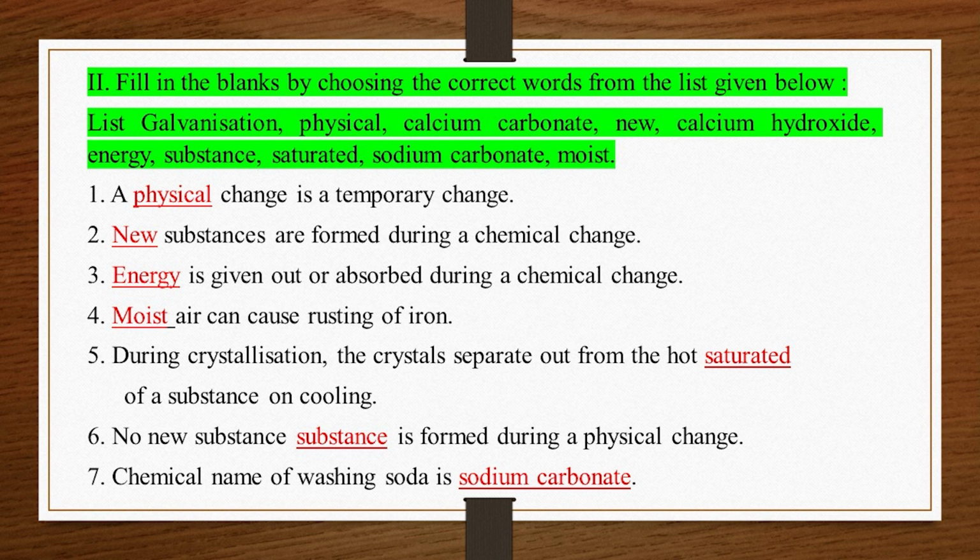3. Energy is given out or absorbed during a chemical change. 4. Moist air can cause rusting of iron. 5. During crystallization, the crystals separate out from the hot saturated solution of a substance on cooling. 6. No new substance is formed during a physical change. 7. Chemical name of washing soda is sodium carbonate.